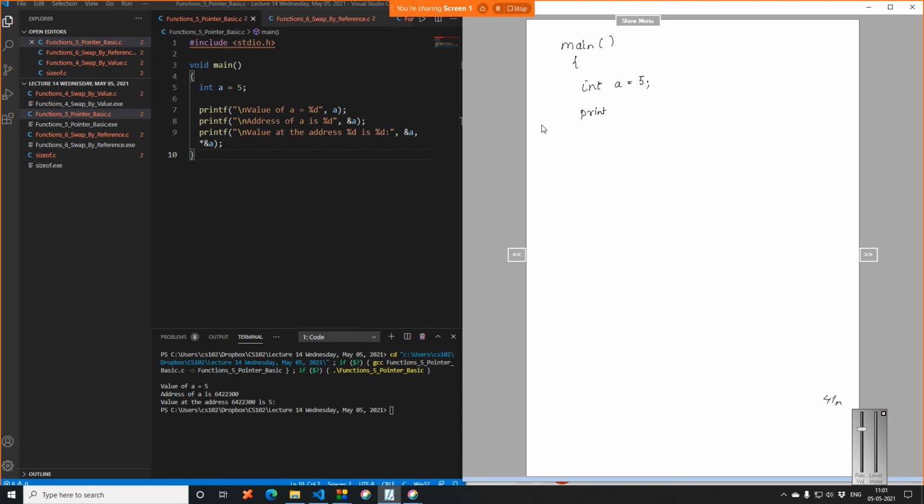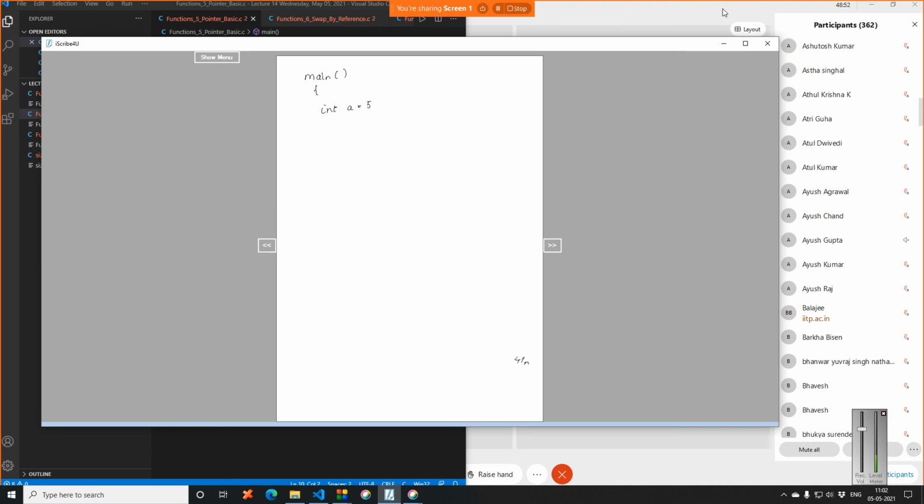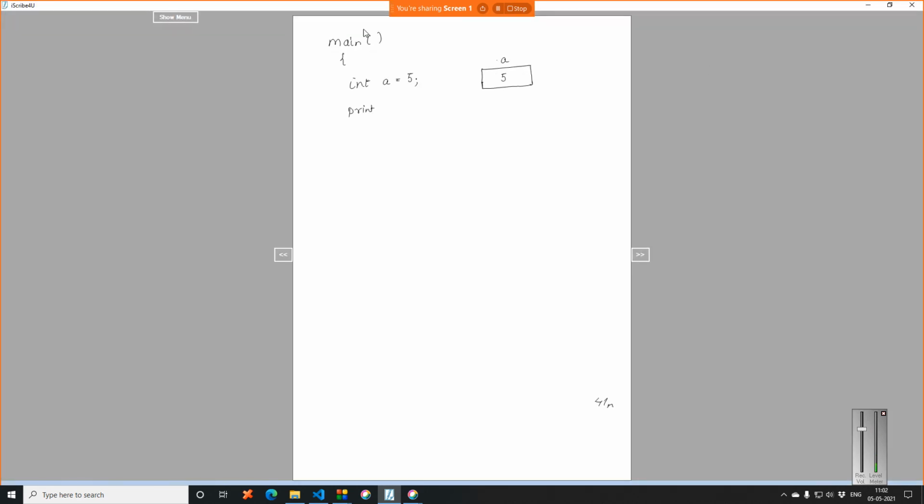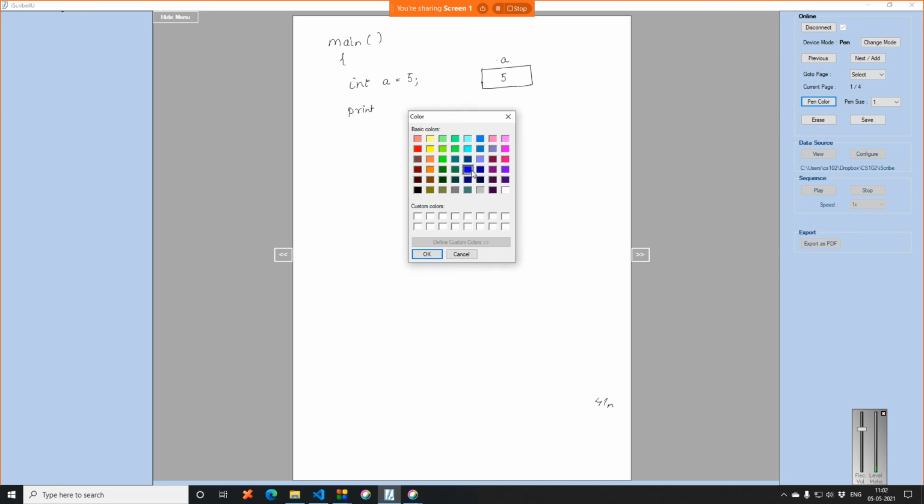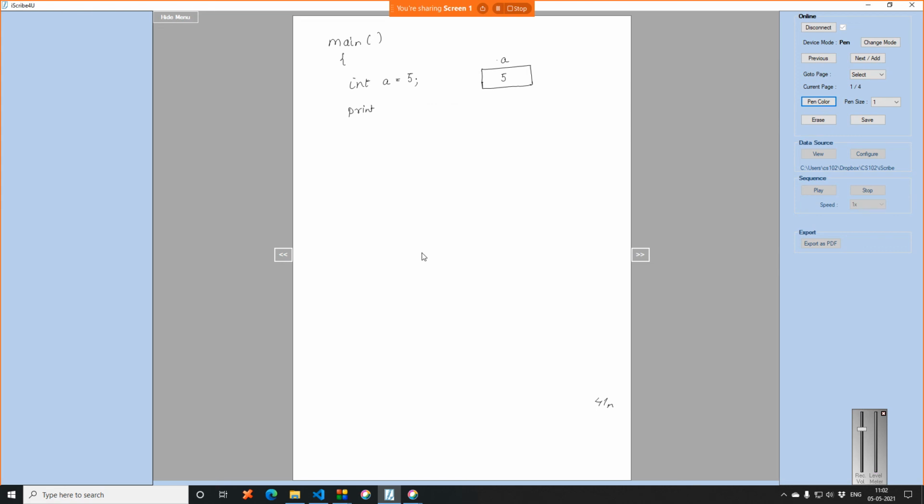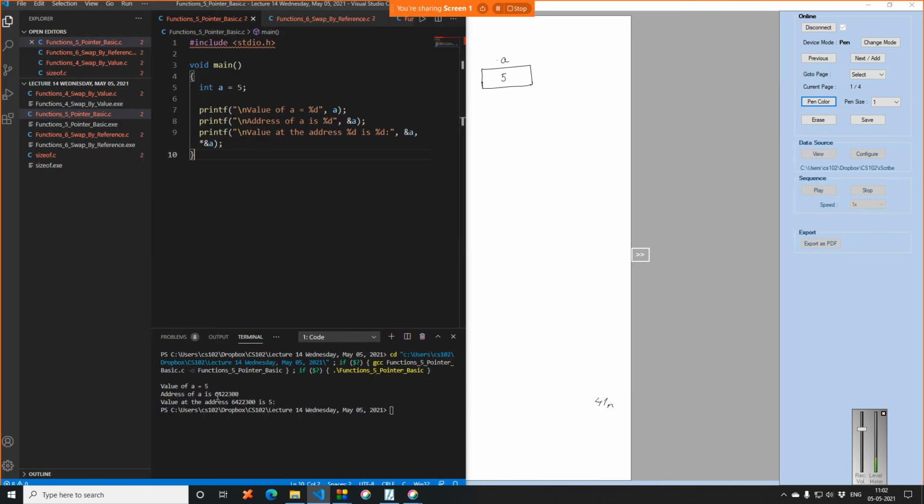Internally, as I said, this is what happens when you say integer a is equal to 5 in the memory. When the program is running, basically the program runs in the RAM. So this will be the address that is stored in the RAM. So in memory, the representation will be something like this. Pen color is blue. And what was the value that we got here? 64,223,300.